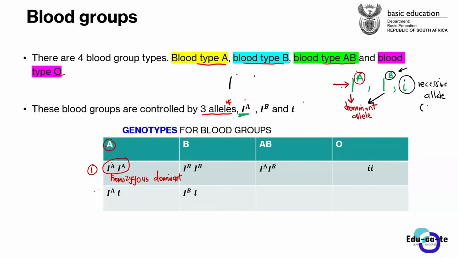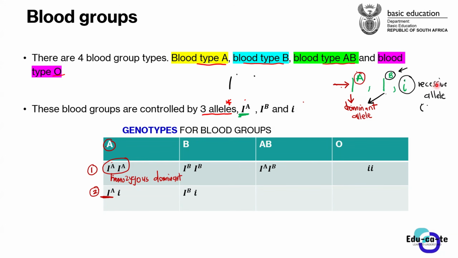But it can also happen that you have this allele, I with a capital letter A on top, as well as this small letter i. Remember, guys, when we talked about the dominance of these alleles, we clearly stated that this small letter i represents the recessive allele. It is a recessive allele that is controlling the blood group types, and it still acts in a recessive manner.